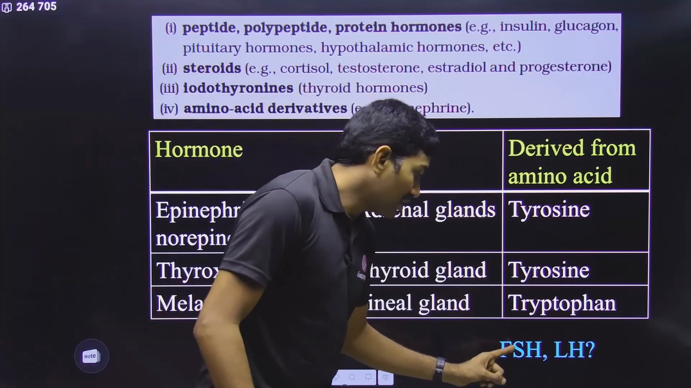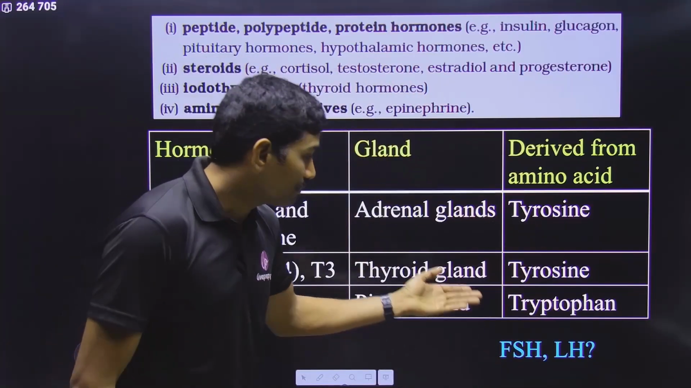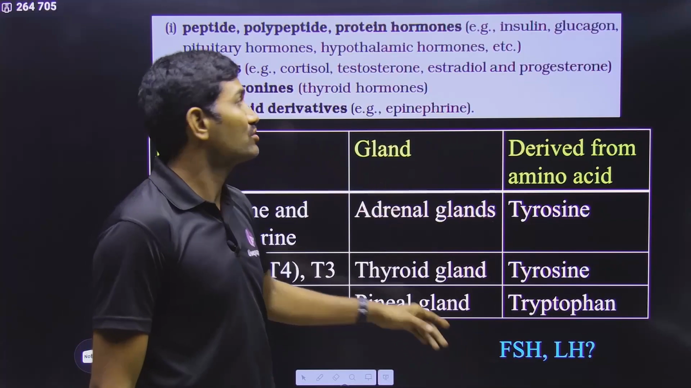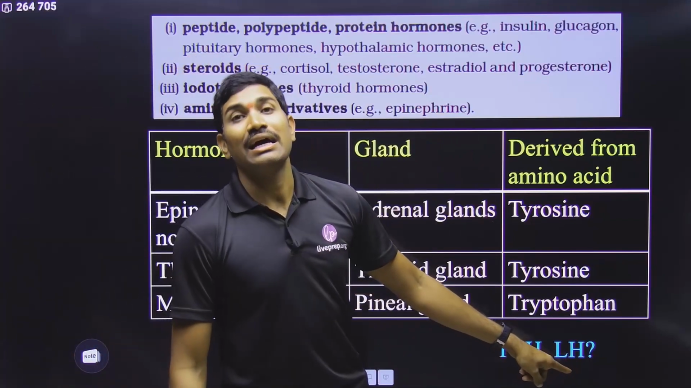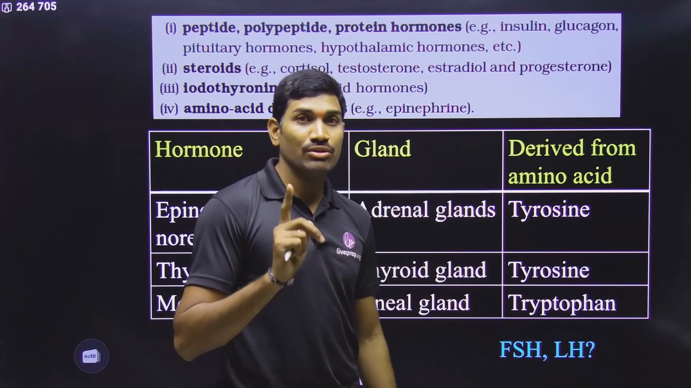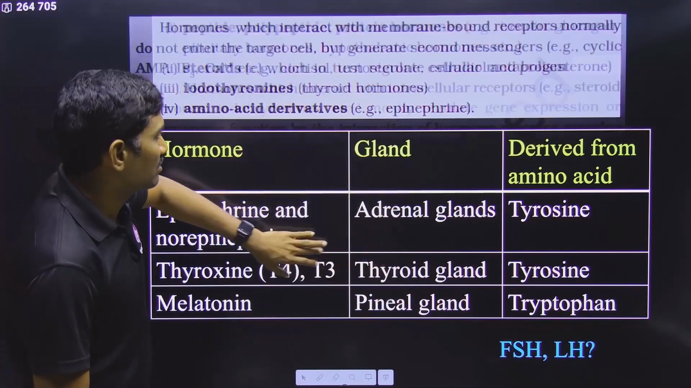But follicular stimulating hormone and luteinizing hormone are not steroid hormones. They are pituitary hormones. They are peptide hormones. Pituitary hormones, FSH and LH. They are peptide hormones. Don't make a mistake. If you feel that you will make a mistake, write these names here itself. Okay, don't make a mistake. Very, very important.